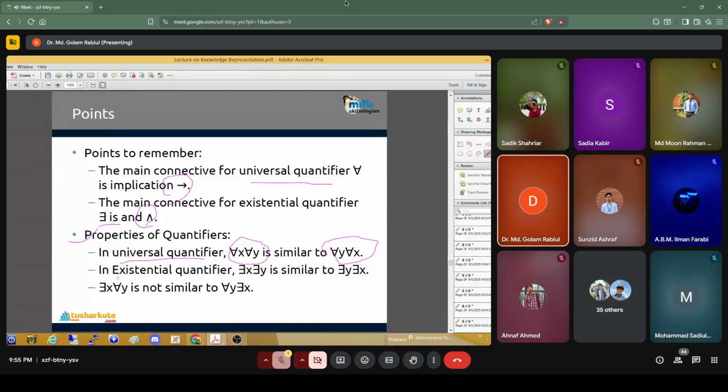The existential quantifier is also the same. But if we mix them up, then the order matters. There exists some x for all y is not the same as for all y there exists some x. So when we write two quantifiers, we have to write them cautiously.